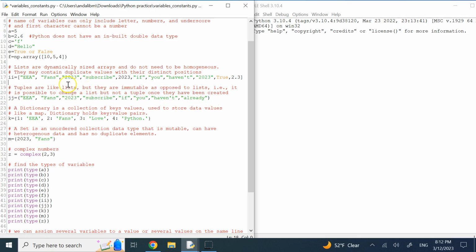It's a list that you cannot change. Okay, so that's called tuples. And then we have dictionaries, which have basically keys and values.